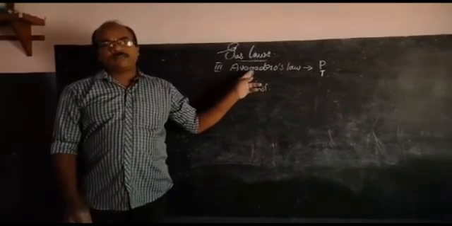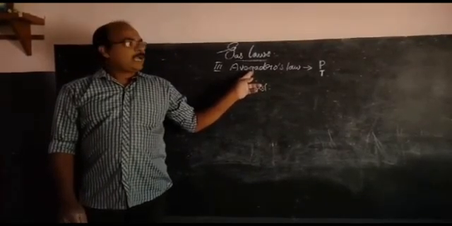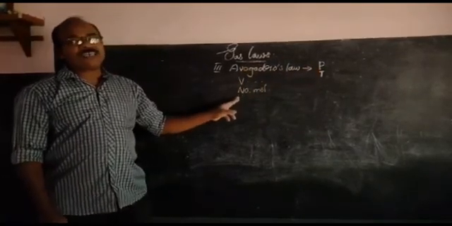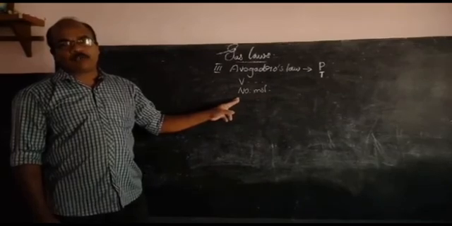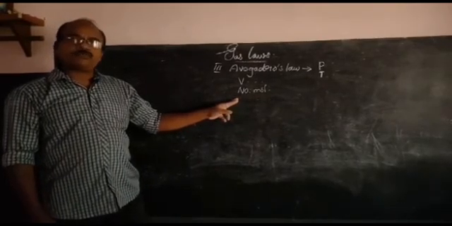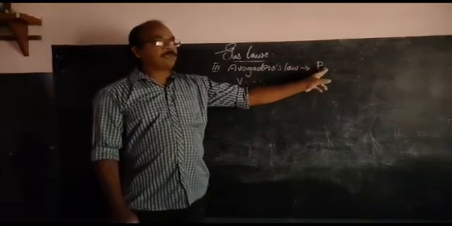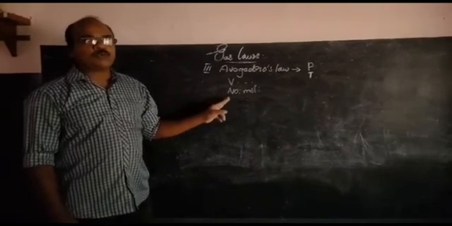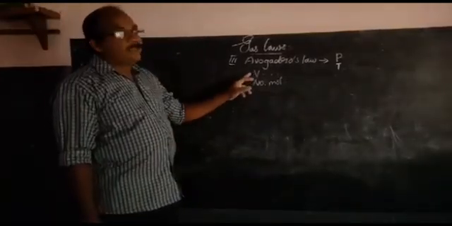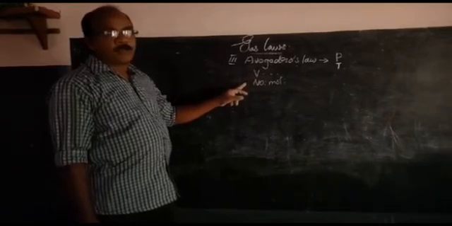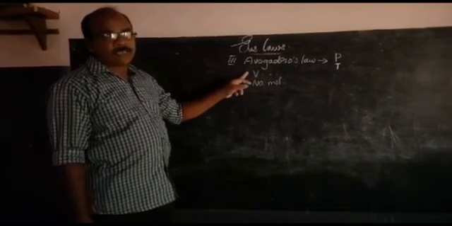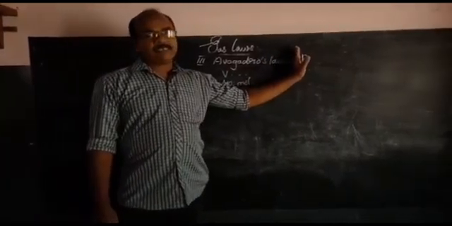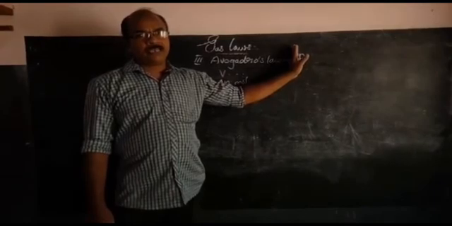Avogadro's law says that at a constant temperature and pressure, the volume of a gas is directly proportional to the number of molecules. That means when we increase the volume, the number of molecules increases. When we decrease the volume, the number of molecules decreases, provided the temperature and pressure are kept constant.